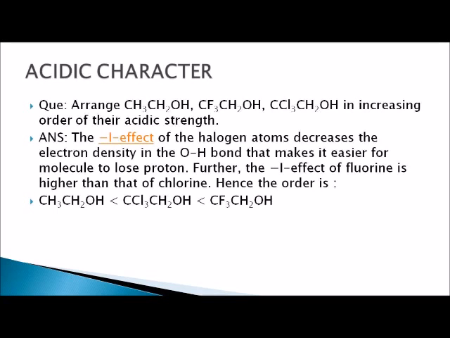The -I effect of the halogen atom decreases the electron density in the O-H bond, which makes it easier for the molecule to lose a proton. Further, the -I effect of fluorine is higher than that of chlorine, so the order becomes: ethanol has less acidic character as compared to CCl3CH2OH, and as compared to CF3CH2OH. F has a more -I effect. Due to the higher -I effect of fluorine, it shows a more acidic character.